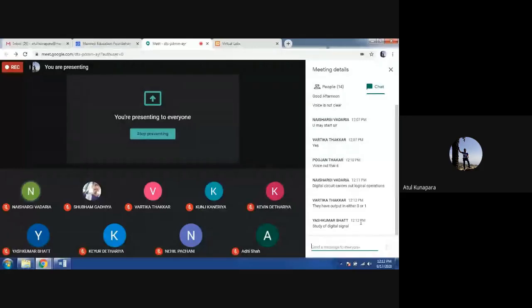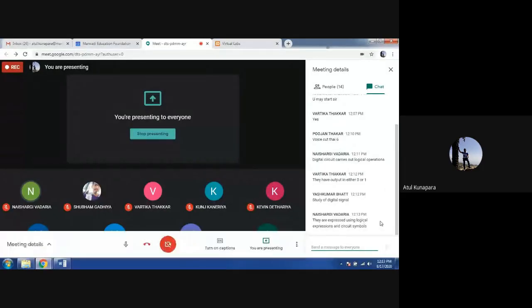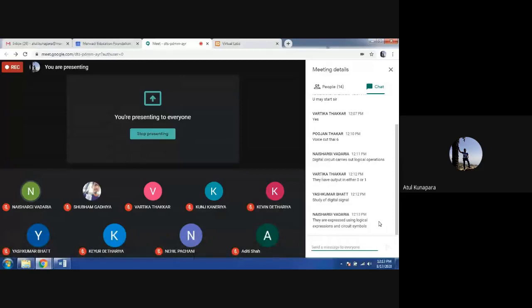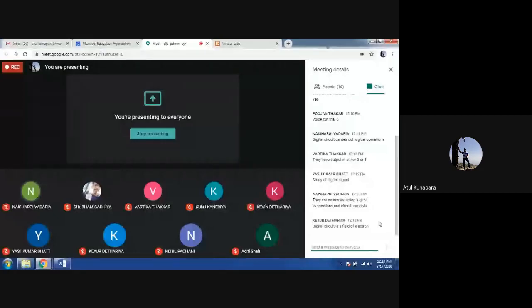Any more responses from your side? They are expressed using logical expressions and circuit symbols. Okay, very good. Digital circuit is a field of electron. This is not relevant to digital here. A field of electron applies to any circuit, right? Whether it is analog circuits or digital circuits, wherever you find electricity, there will be electrons present. So it's not just for digital circuits.